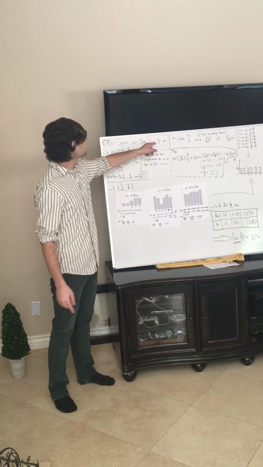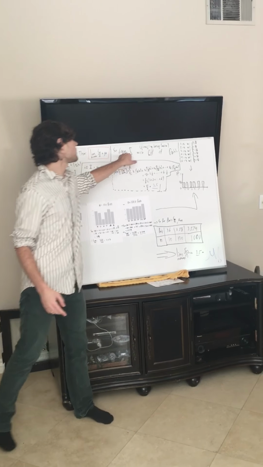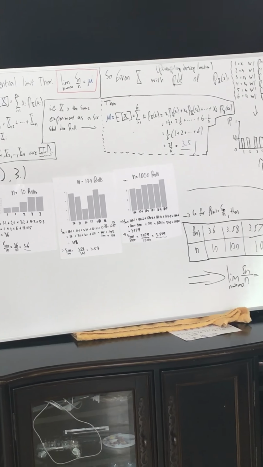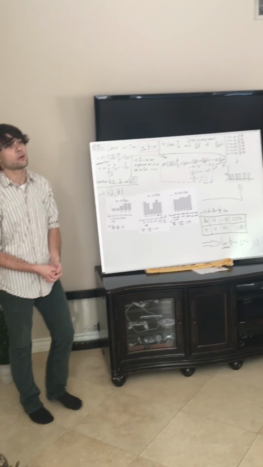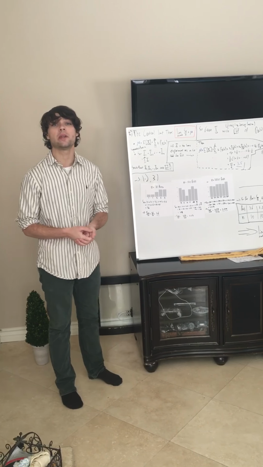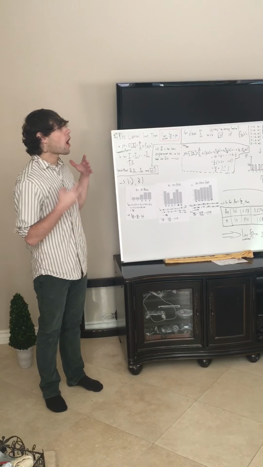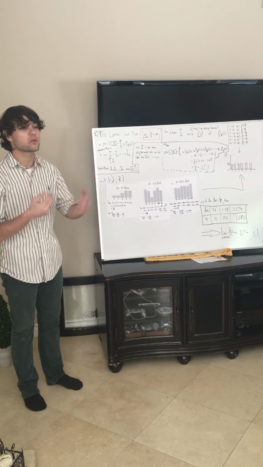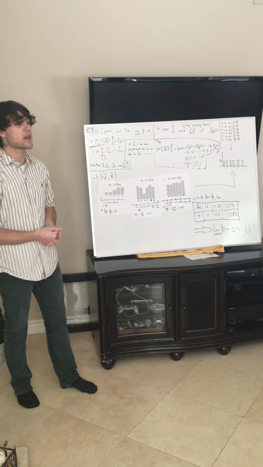So let me explain what all these pieces are. Mu is equal to the expectation of x, which is equal to the summation of xi times the probability density function of x at xi. So let me explain what this x is here. X can represent a particular experiment. In probability, it's called a random variable, but for the purposes of this demonstration, x will essentially be a single dice roll. It will represent just me rolling the dice once.